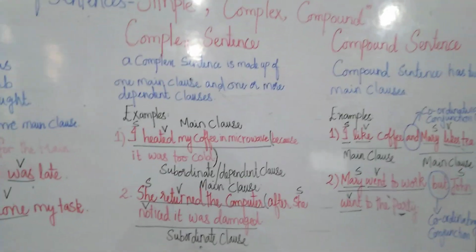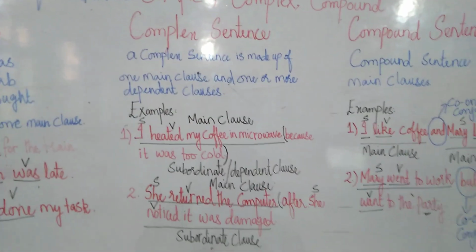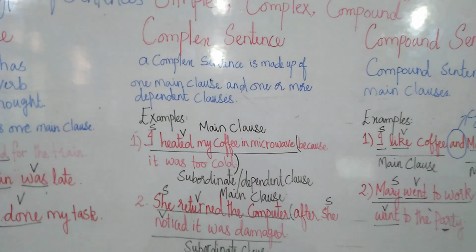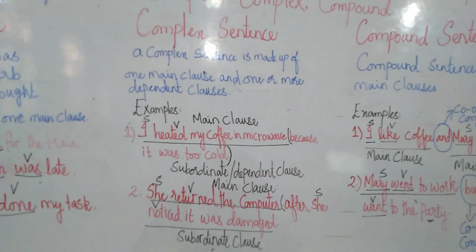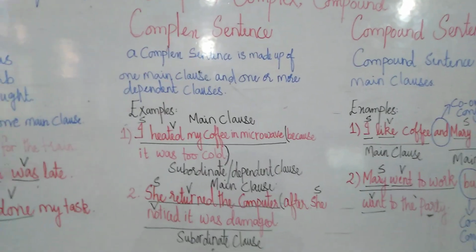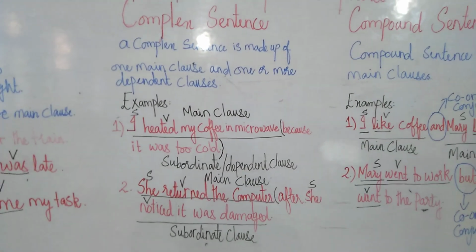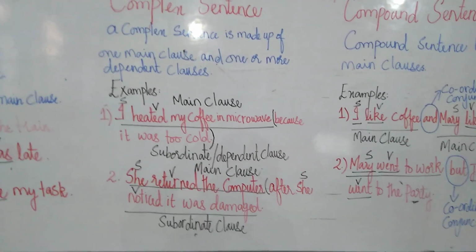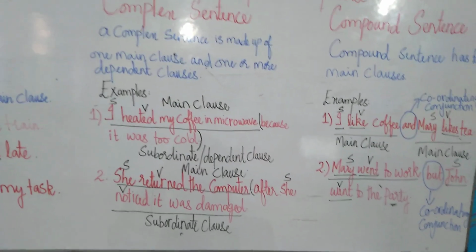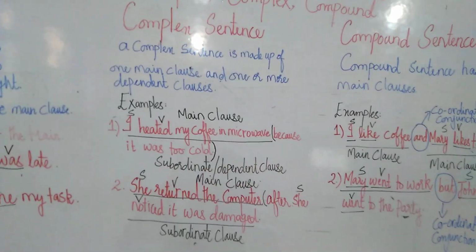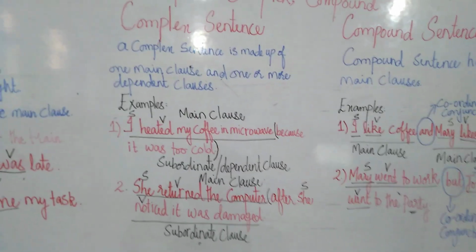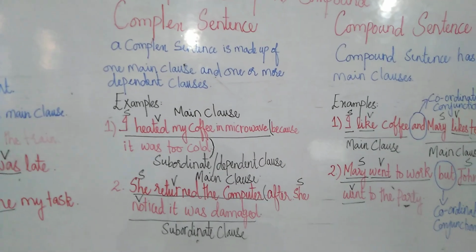Acha. So it means that this sentence will have two clauses inside it. Both of them will be having a subject and a verb. The first one will have a subject and a verb, and the second one will also have a subject and a verb, but the first one would be giving the complete thought and the second one would not be giving a complete thought. Clear? So let's see in the examples.